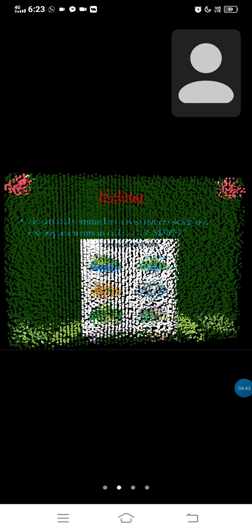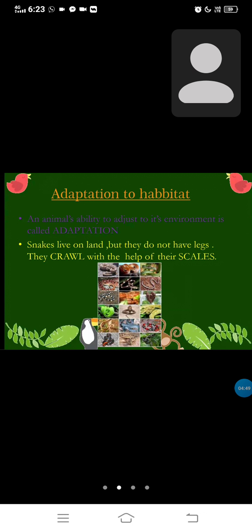Okay, let's check adaptation to habitat. An animal's ability to adjust to its environment is called adaptation. Snakes live on land, but they do not have legs. They crawl with the help of their scales. The snakes live on land, but they move from one place to another without any legs because of their scales. In this picture, you can see some types of snakes.